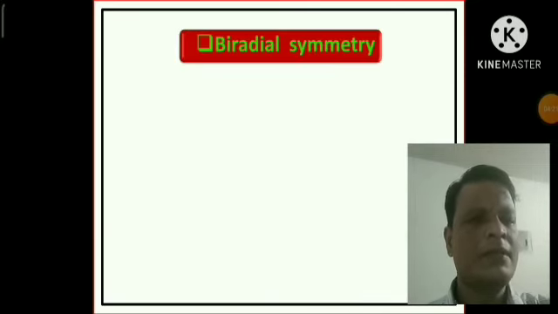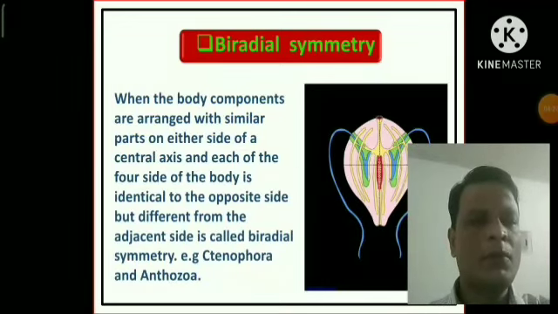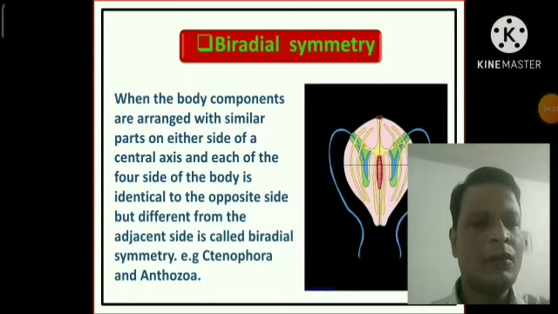Now the biradial symmetry. When the body components are arranged with similar parts on either side of a center axis, and each of the 4 sides of the body is identical to the opposite side but different from the adjacent side, it is called biradial symmetry. The phylum Ctenophora and Anthozoa are actually biradial symmetrical animals.